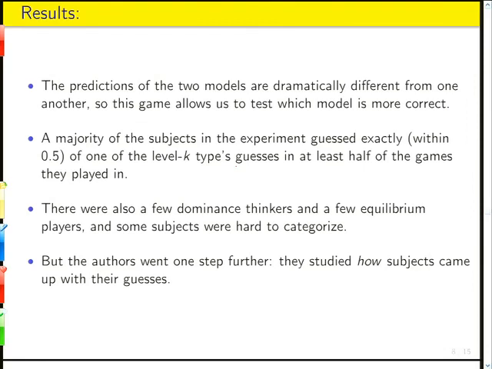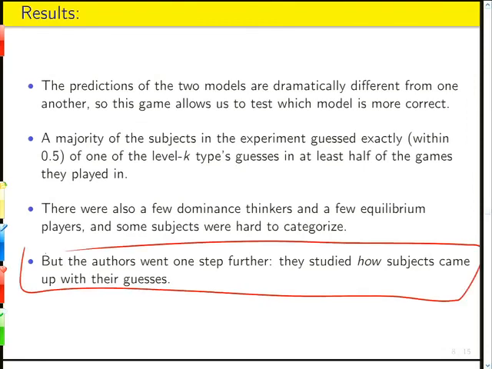Okay. The authors went one step further and studied how subjects came up with their guesses. Now, we've seen in the beauty contest how we can just ask people how they came up with their guesses and get answers that are pretty compelling and seem to point us pretty directly towards the level K model.